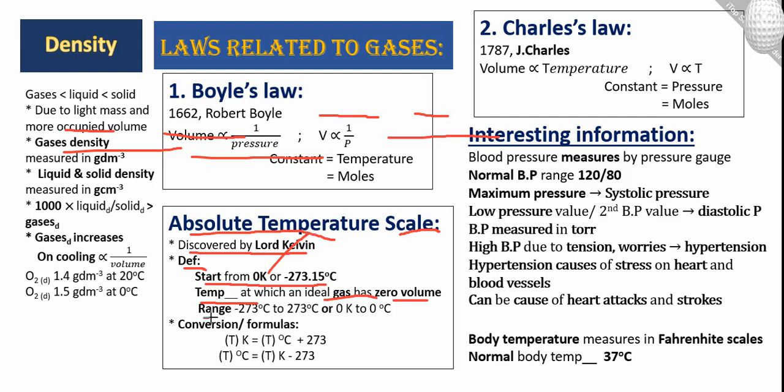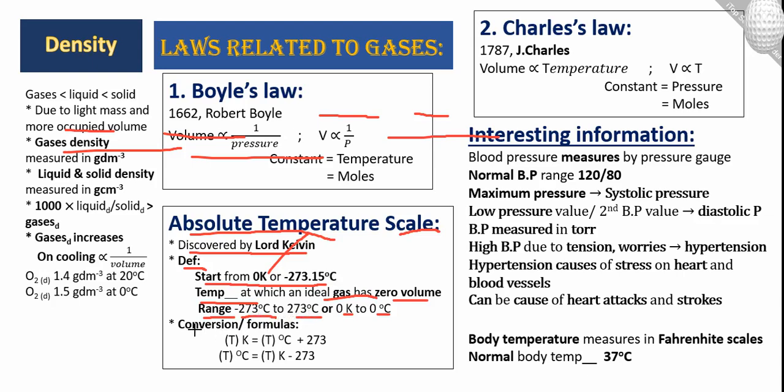Okay, its range. We have minus 273 degrees Celsius to 273 degrees in the plus. Okay, 0 Kelvin to 0 degrees, or minus 273 degrees Celsius to 273 degrees Celsius.